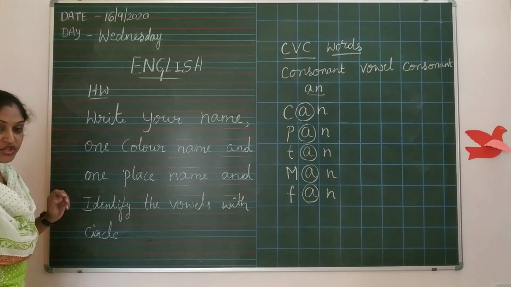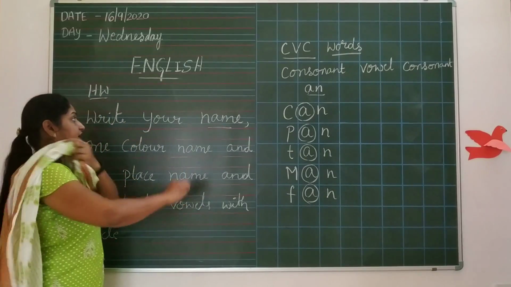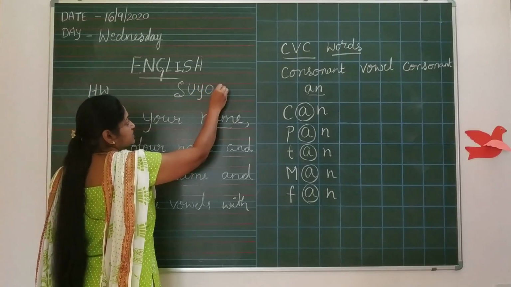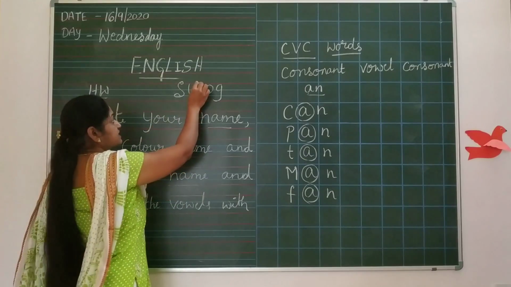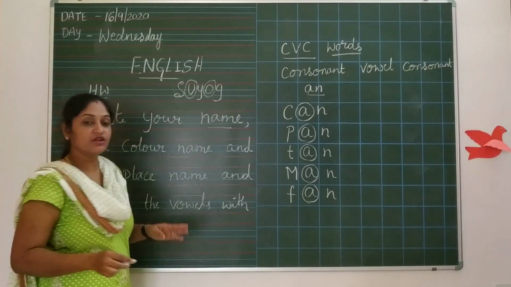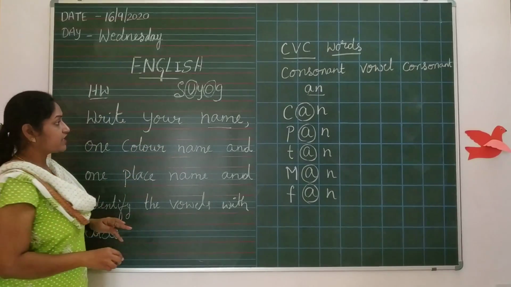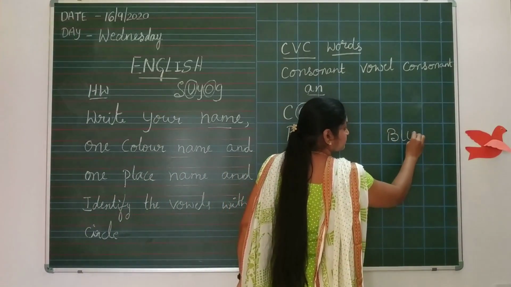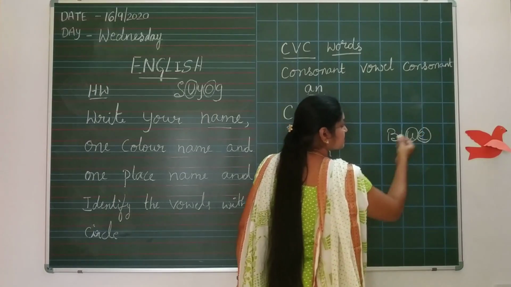Okay, what you have to do now? Write your name. Like for example, Suyog. S-U-Y-O-G. If I write Suyog, in this what are vowels? This is a vowel. This is a vowel. Like that you have to circle. One color name. Any color name you can write. If I write blue, in this this is a circle and this is a circle.